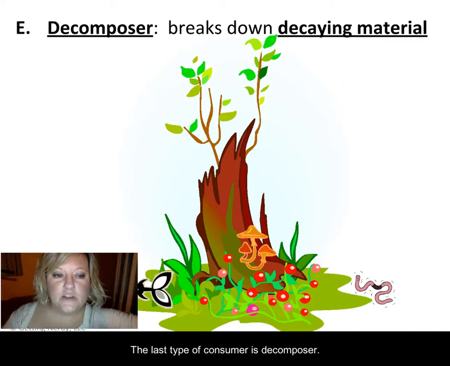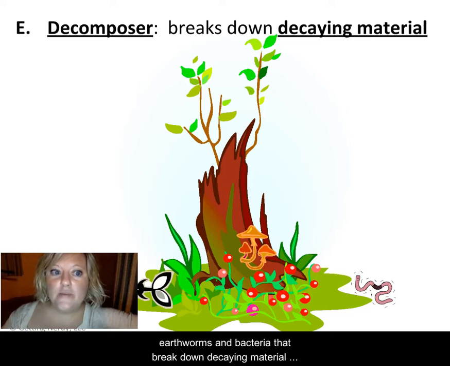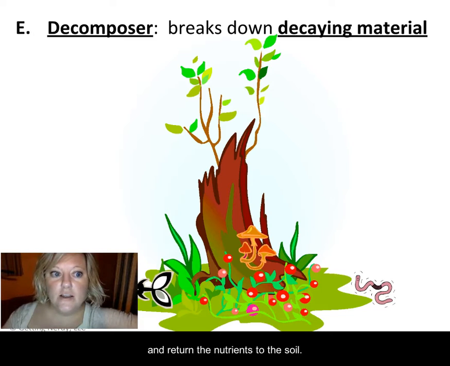The last type of consumer is decomposer. Decomposers are organisms like fungi, earthworms, and bacteria that break down decaying material and return the nutrients to the soil.